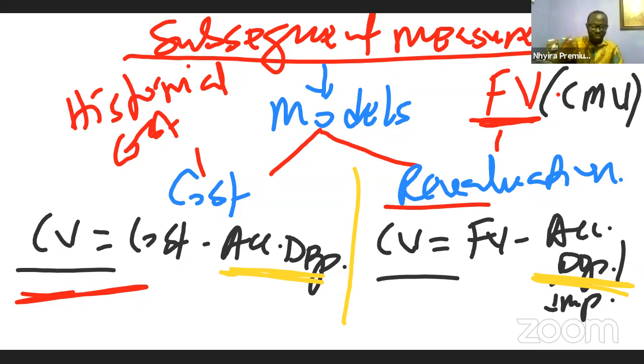However, the revaluation will be done only when there is a ready market available for that asset. But if the asset has no ready market from which we can determine the fair value, then the entity can stick with the cost model in the subsequent measurement of the asset. So let's look at the issue in relation to depreciation. Then we'll look at the double entry that the depreciation is going to be coming up with.